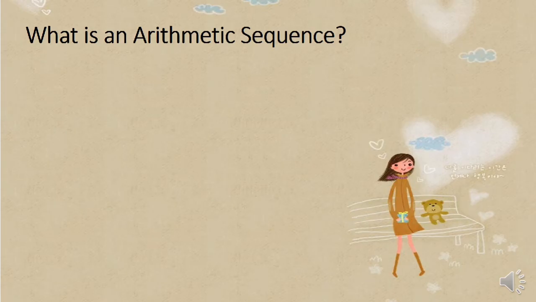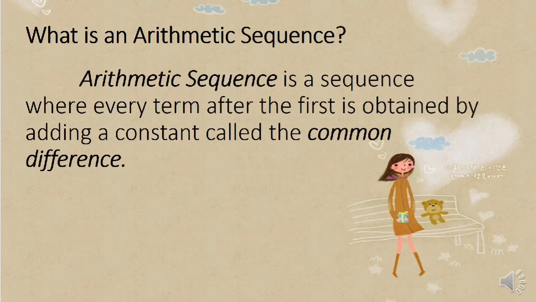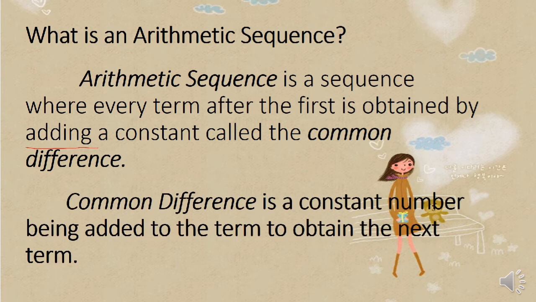Okay, so what is an arithmetic sequence? An arithmetic sequence is a sequence where every term after the first is obtained by adding a constant called the common difference. In other words, the common difference is a constant number being added to the term to obtain the next term. So in order for us to identify the next term, we should have the value of the common difference to be added to the term.